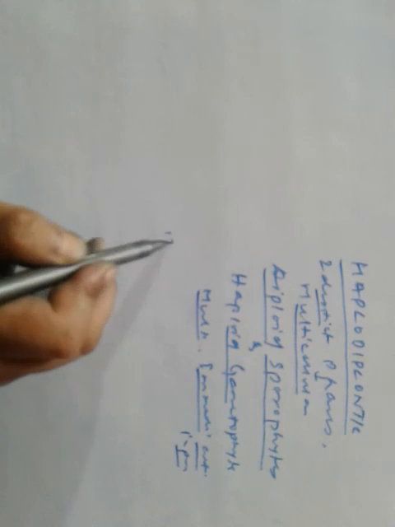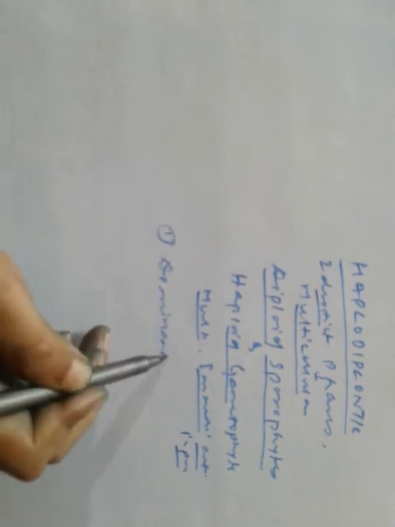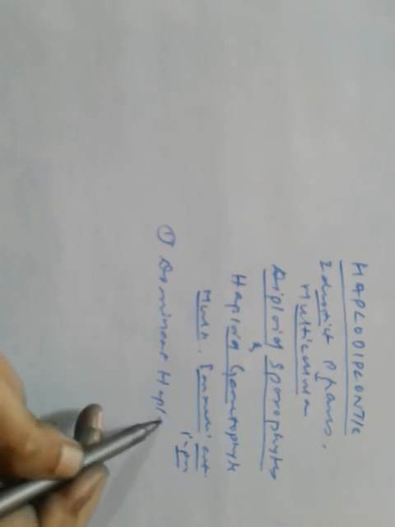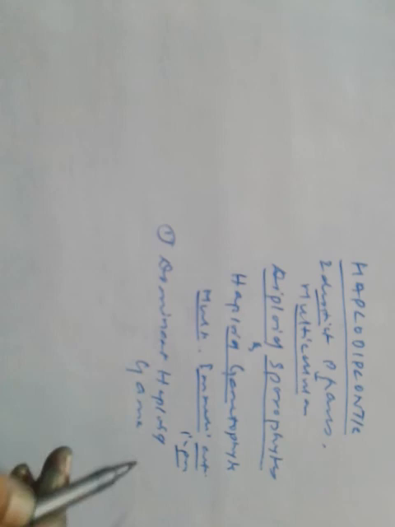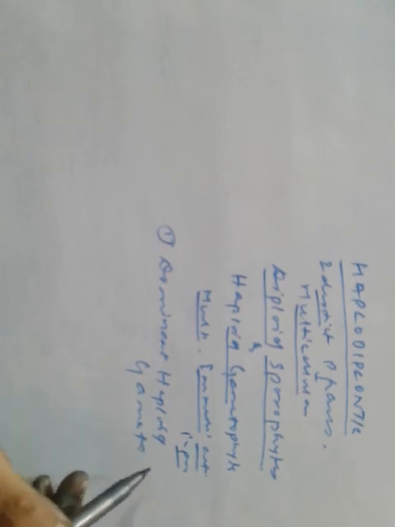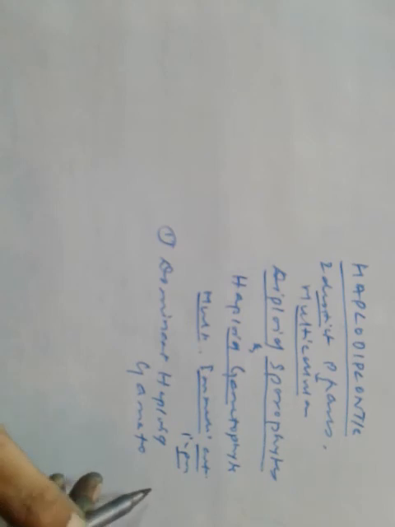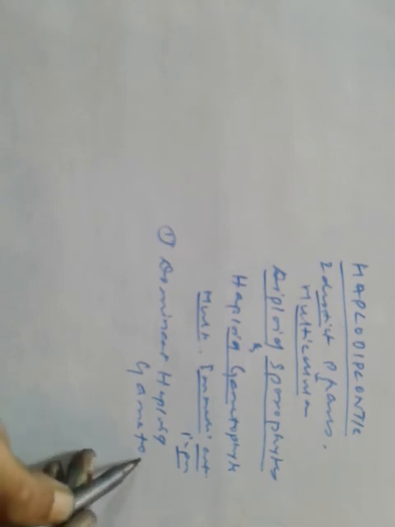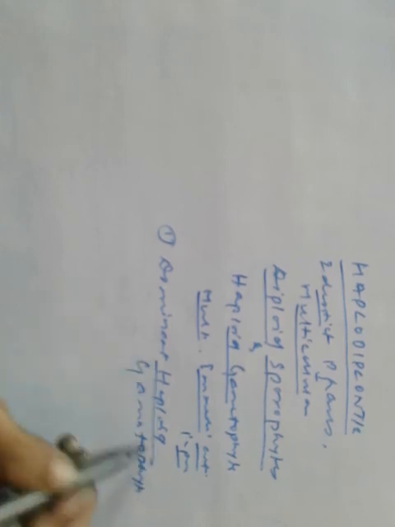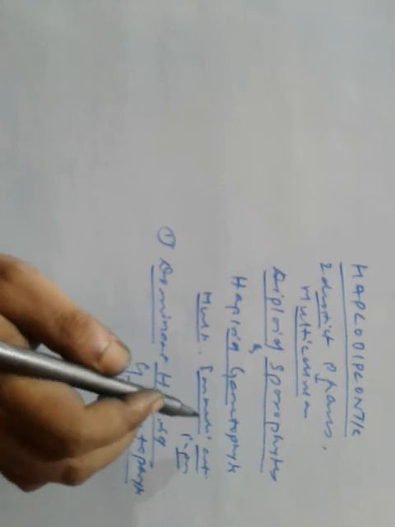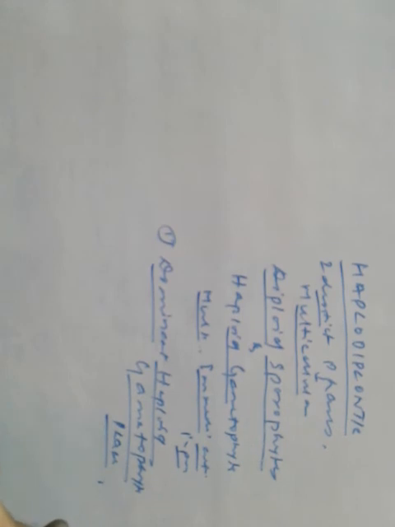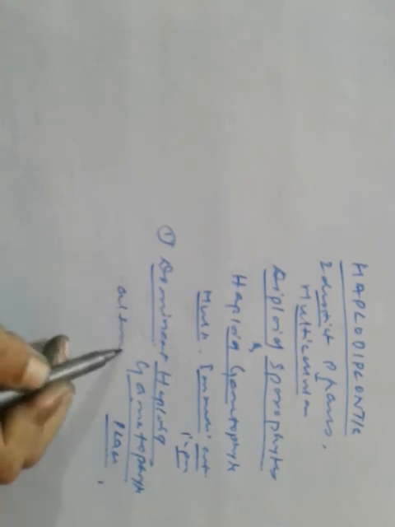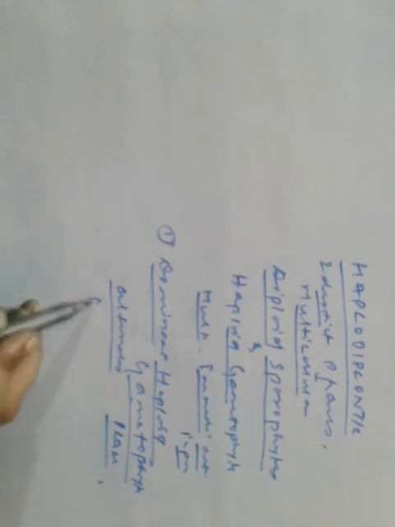What happens here? There are two stages. The first is the dominant haploid gametophytic phase. Here the dominant haploid gametophyte phase alternates with a short-lived sporophytic phase.